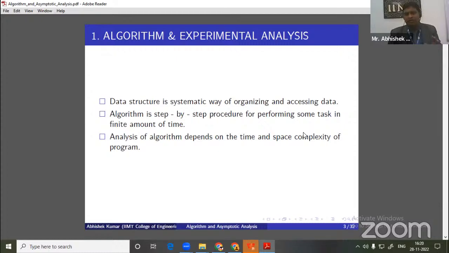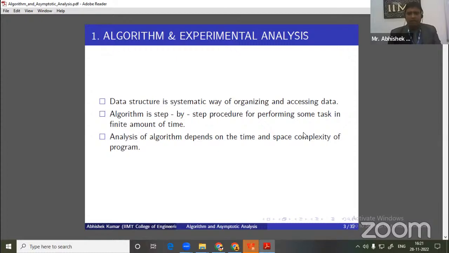The basic definition of an algorithm is that it is a step-by-step procedure for performing some task in a finite amount of time. There are five basic characteristics of any algorithm. It should have a set of inputs. It must produce a set of outputs.